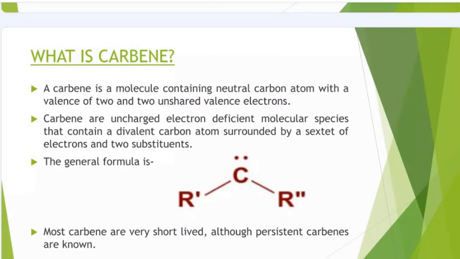Now, what is carbene? A carbene is a molecule containing a neutral carbon atom with a valence of 2 and 2 unshared valence electrons. You can see here on the carbon. Carbenes are uncharged, electron-deficient molecular species that contain a divalent carbon atom surrounded by a sextet of electrons and 2 substituents. The general formula is shown. Most carbenes are very short-lived, although persistent carbenes are known.